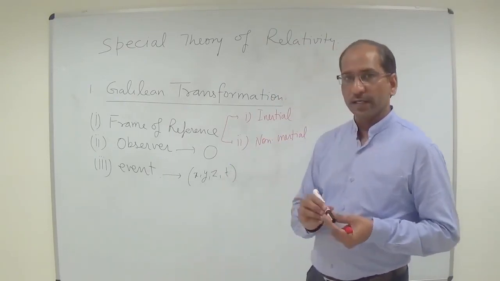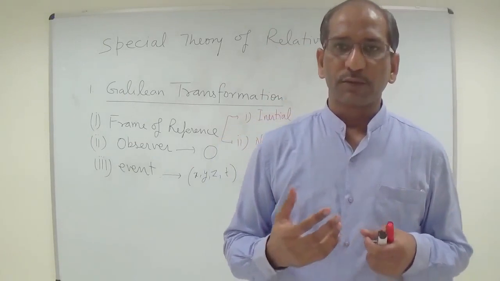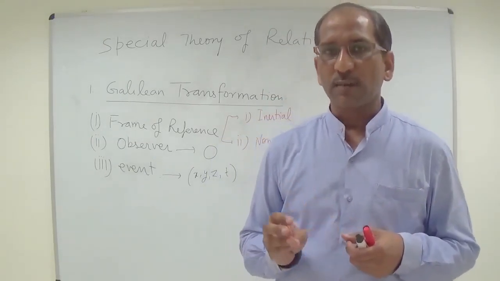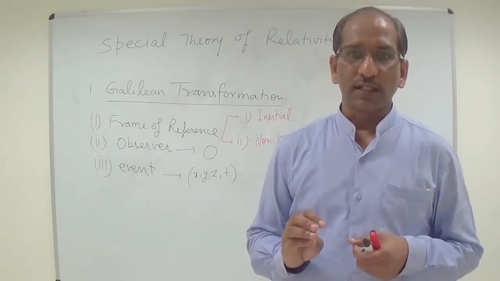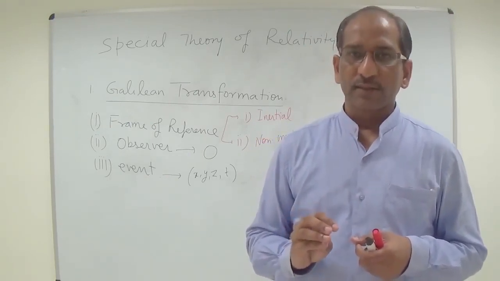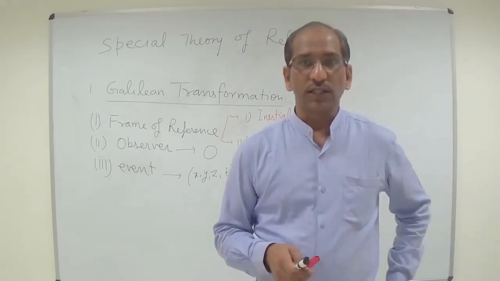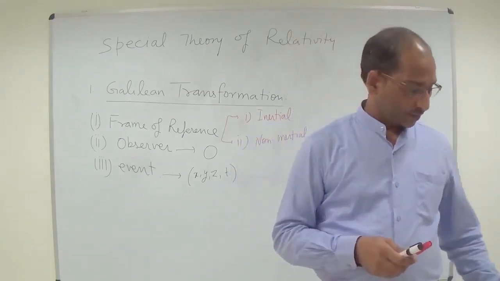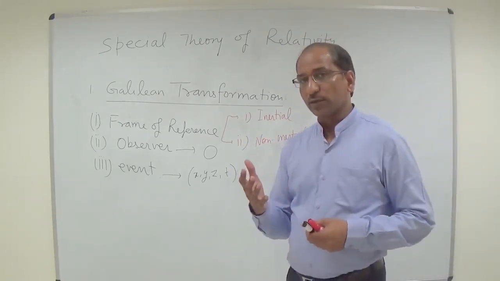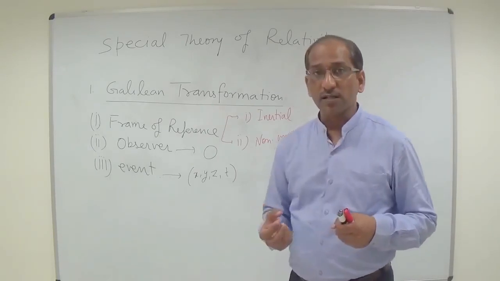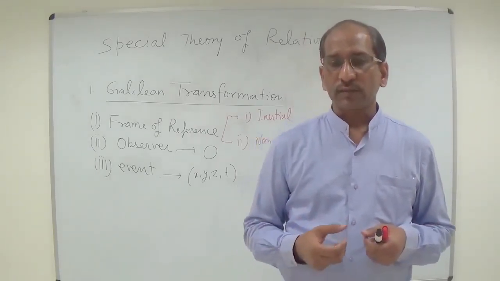Any event which happens in our life, we define with the help of spatial coordinates x, y, z, where it happens, and the time, when it happens. We generally ask where it happens and when it happens.